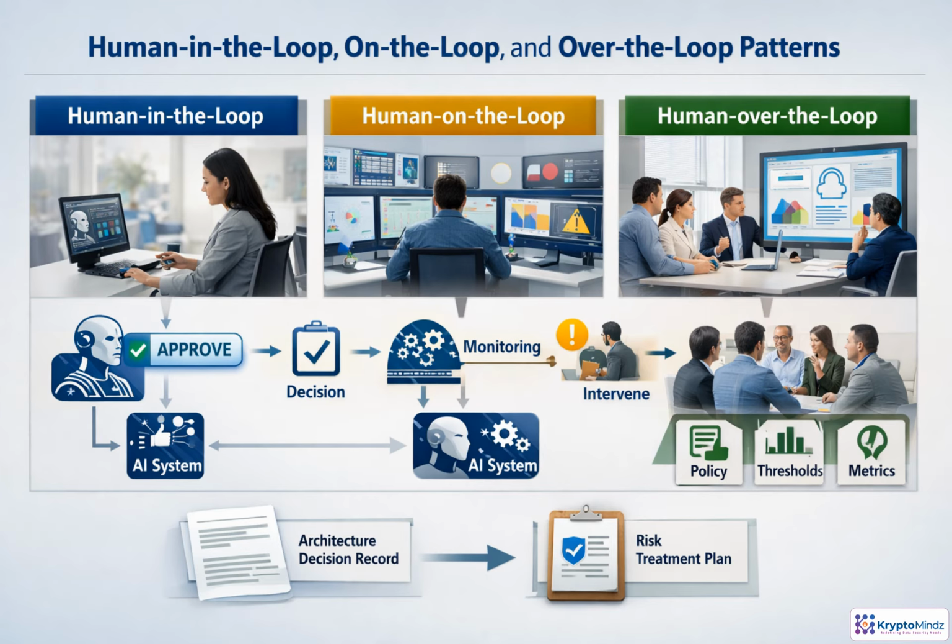Oversight can take several forms. In the loop means a human approves before the decision takes effect, which fits high-risk or low-maturity use cases. On the loop means the AI operates automatically, while people monitor performance and step in when alerts, drift, or unusual cases appear. Over the loop is more strategic. Humans set policies, thresholds, and review metrics, then decide whether the system remains acceptable. The key architectural choice is to match oversight to risk and speed, and record that choice in the architecture decision record and risk treatment plan.